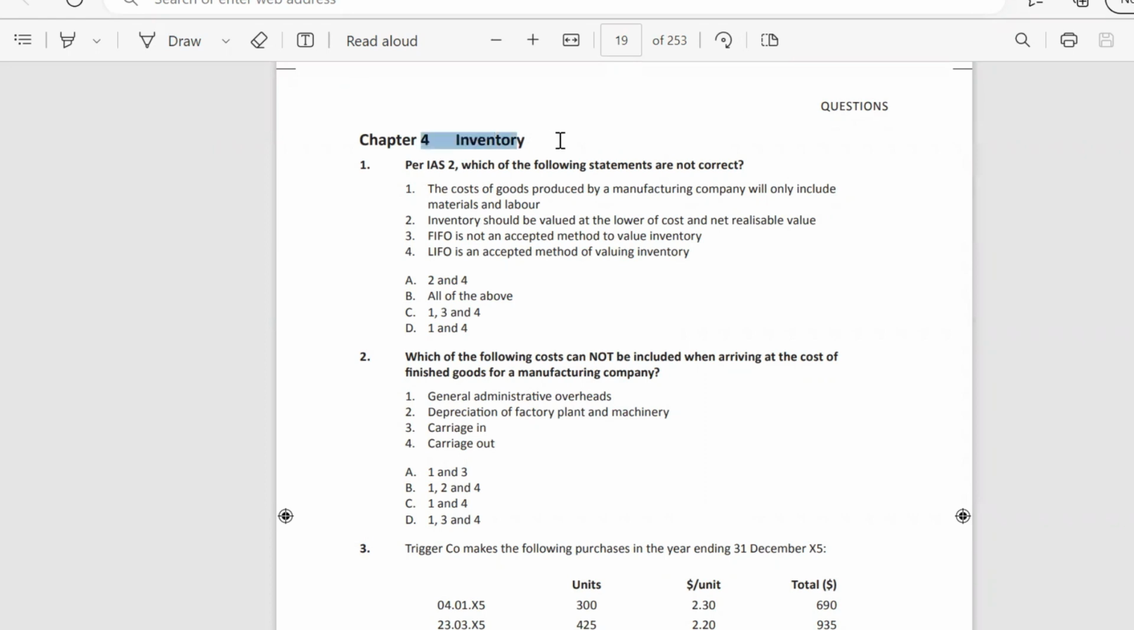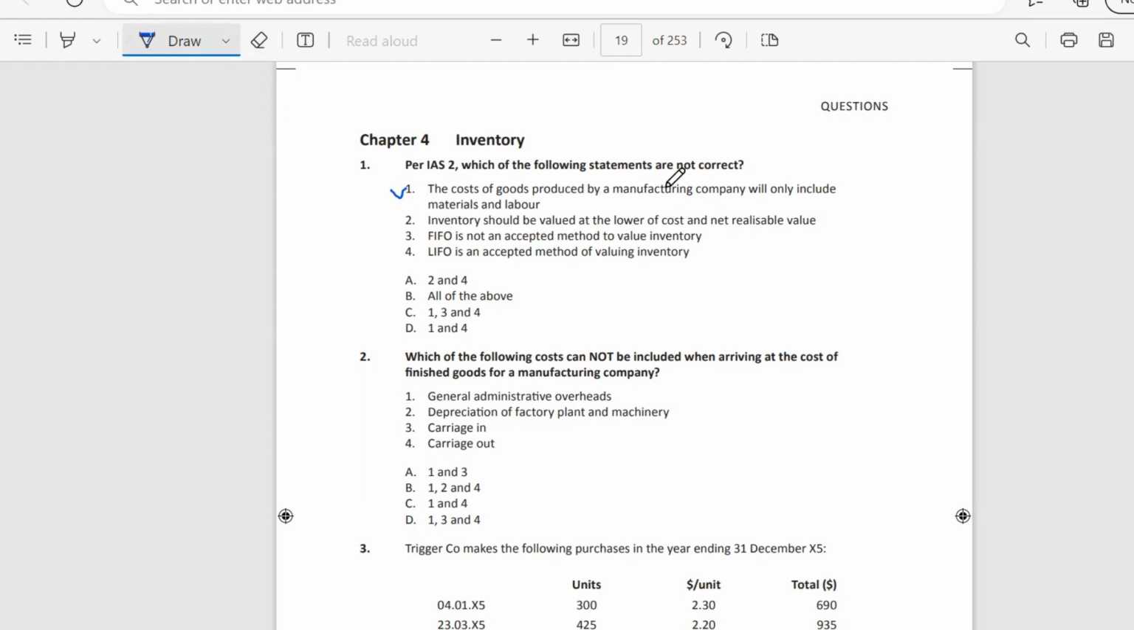Inventory. Question 1. Per International Accounting Standard 2, which of the following statements are not correct? The cost of goods produced by a manufacturing company will only include material and labor. This is wrong because it also will include production overheads, and we choose this answer.